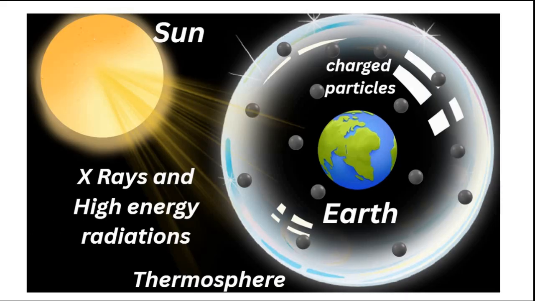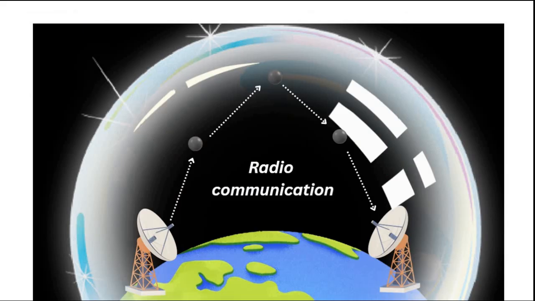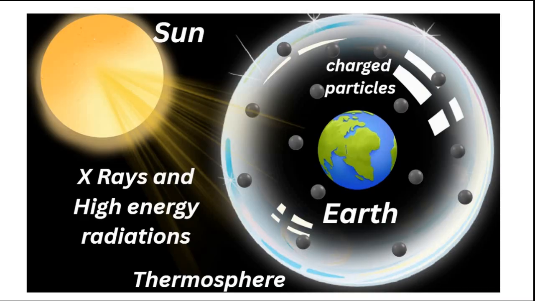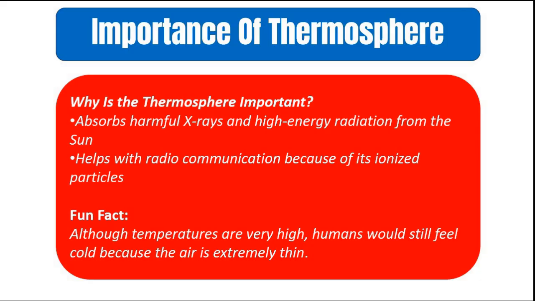And also because of the presence of the charged particles, they help in radio communication. Whatever long distance, long range communication happens, it is because of the layer thermosphere, because of the presence of the charged particles, positive and negative ions. And here the temperatures are very high, but still, as air is extremely thin, it feels like it is cold, but the temperatures are actually increasing with height. So this is thermosphere.